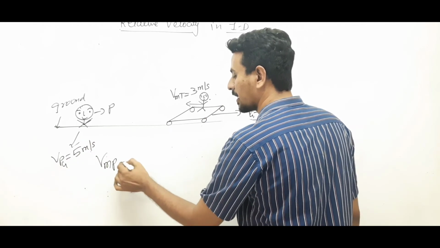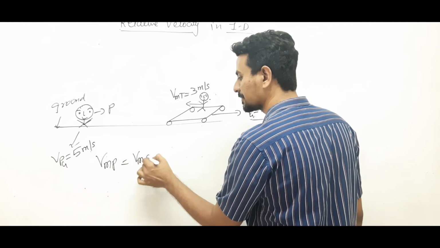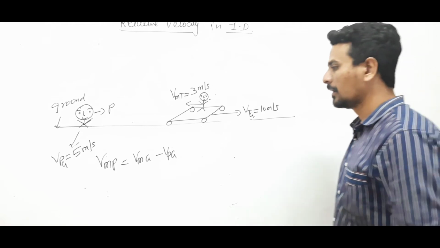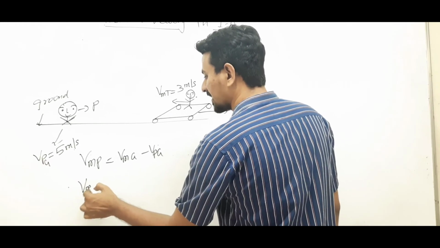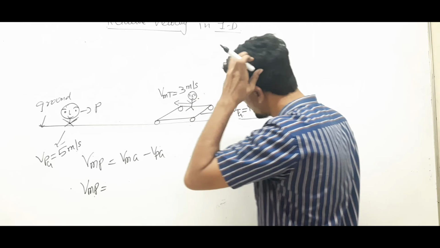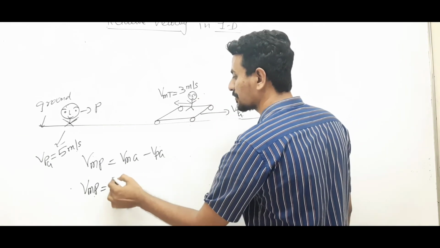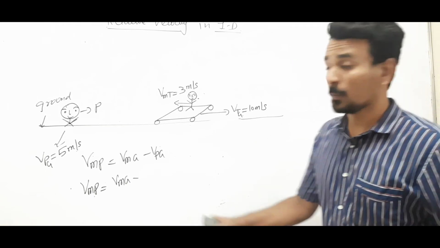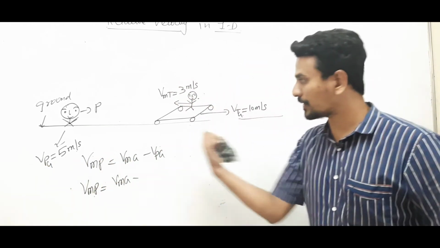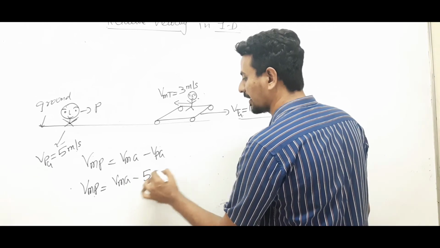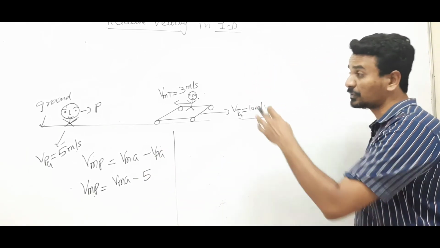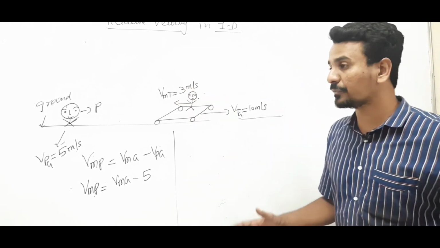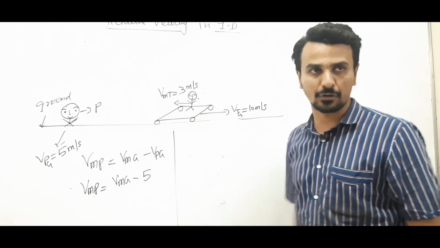This will be velocity of man with respect to ground minus velocity of person with respect to ground. Velocity of man as observed by the moving person now will be velocity of man with respect to ground, we don't know that, minus velocity of person with respect to ground. Now the person is also moving towards the trolley with 5 meters per second. The man who is standing on the trolley is moving in a direction opposite to the motion of the trolley.